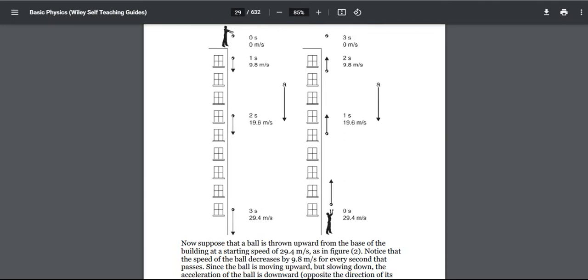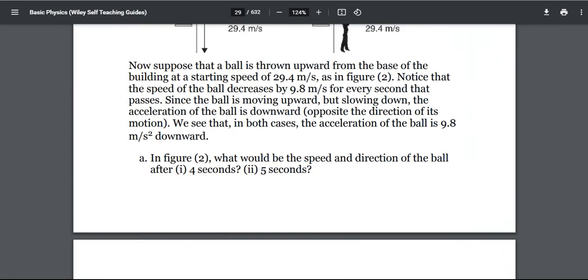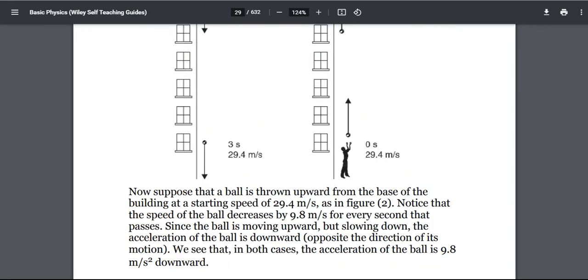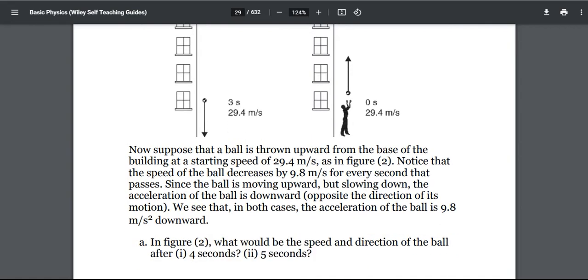Now it is going to fall down. Now suppose that the ball is thrown upward from the base of the building at a starting speed of 29.4 m/s. As in figure 2, as you can see, notice that the speed of the ball decreased by 9.8 m/s for every second that passed, since the ball is moving upward but slowing down. The acceleration of the ball is downward, opposite the direction of its motion. Like I just said, we see that in both cases the acceleration of the ball is 9.8 m/s² downward.